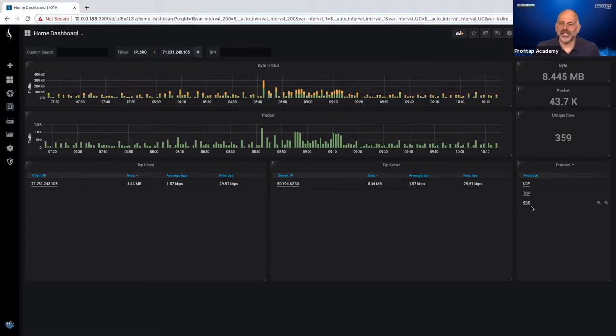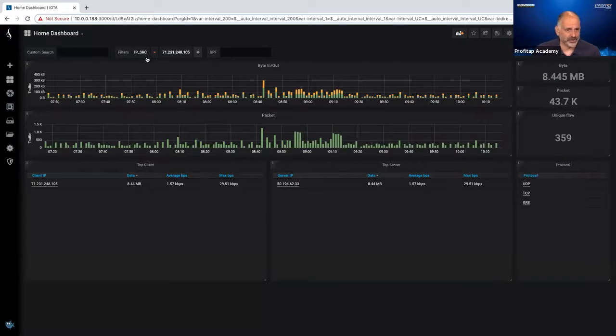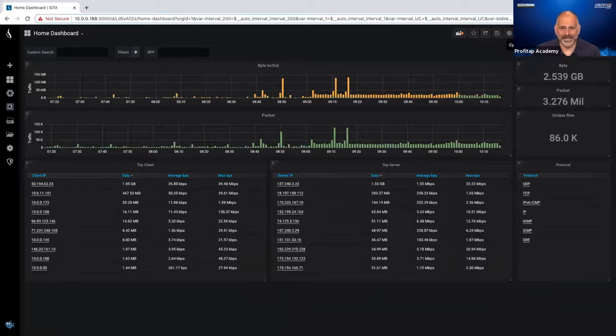So let's give an example of what we see when we're trying to go in and troubleshoot a problem. I had one of the people that connects into my network complain on April 15th, about 6 p.m. They tried to VPN in, they couldn't connect. So what we're going to do is come up to my custom time range. Actually, I'm going to clear all my filters. I come up here to my time range.